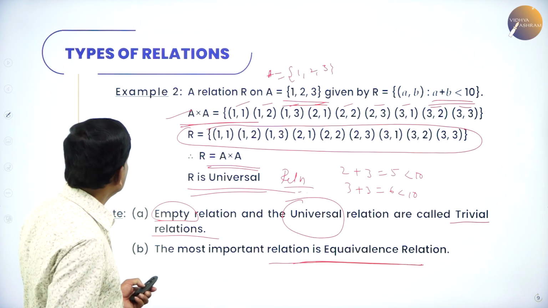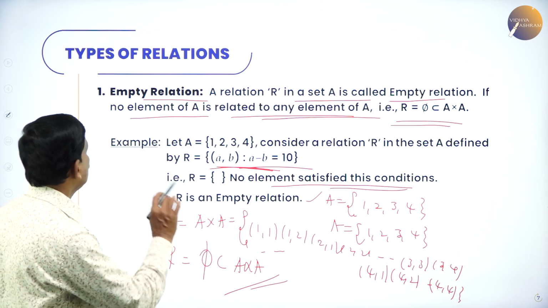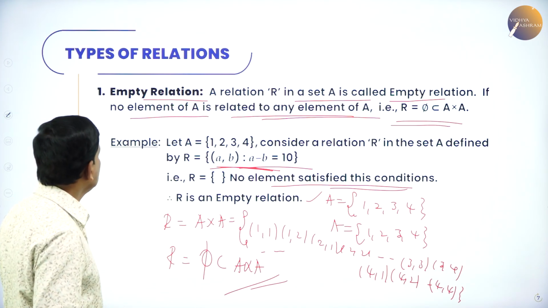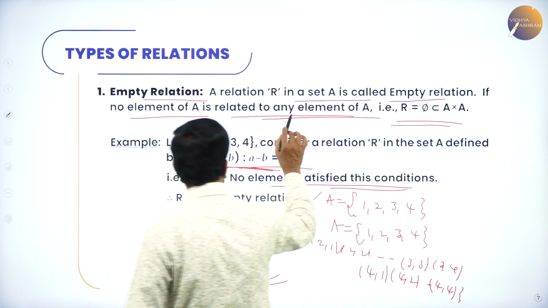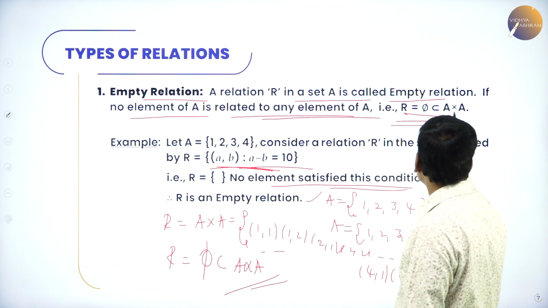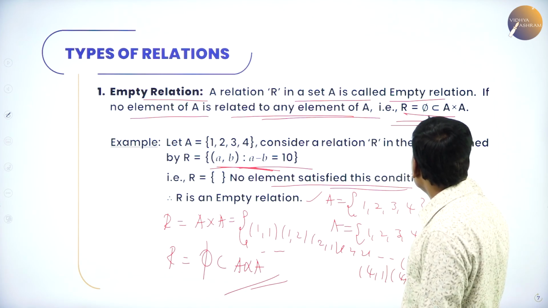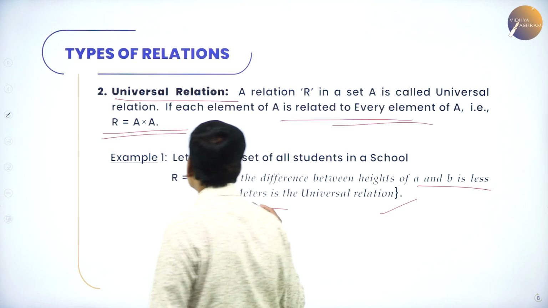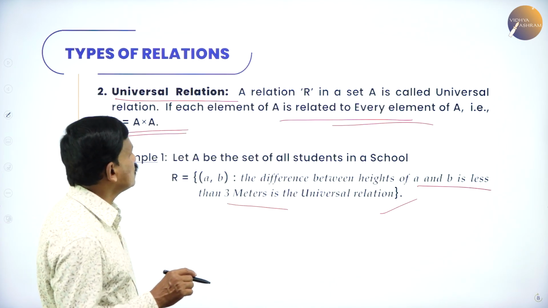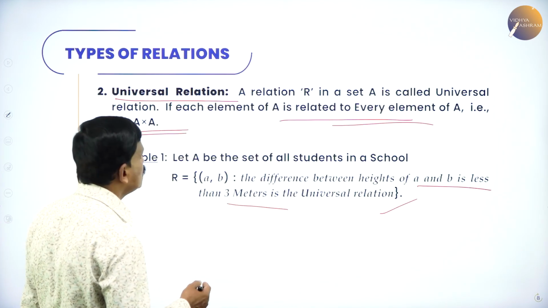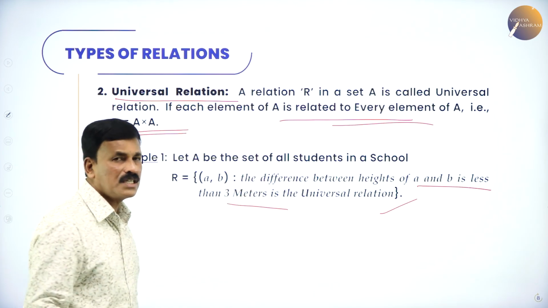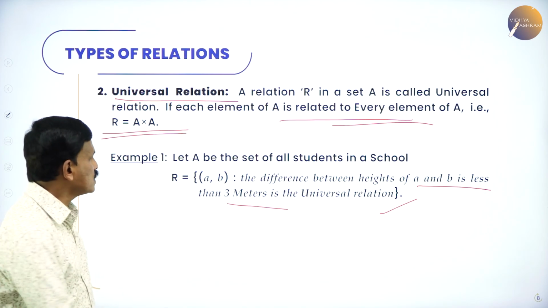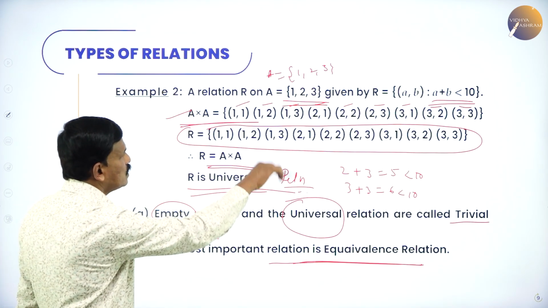So, the types of relations: first one is the empty relation. A relation R in a set A is called the empty relation if no element of A is related to any element of A, that is R is equal to the null set, which is a subset of A cross A. The second one is the universal relation. A relation R in a set A is called universal relation if each element of A is related to every element of A, that is R is equal to A cross A. This is an example for a universal relation.